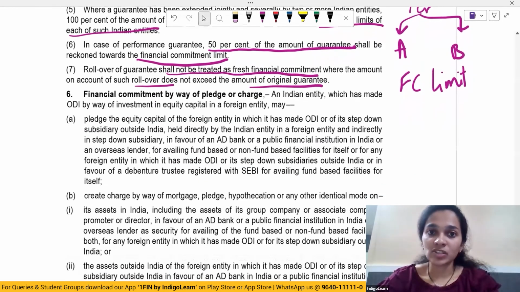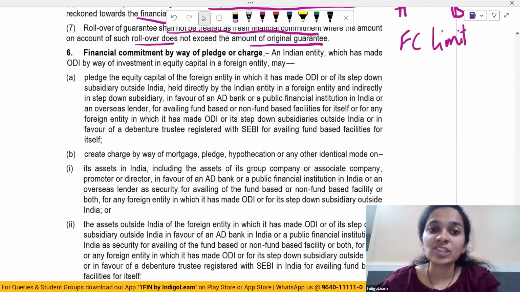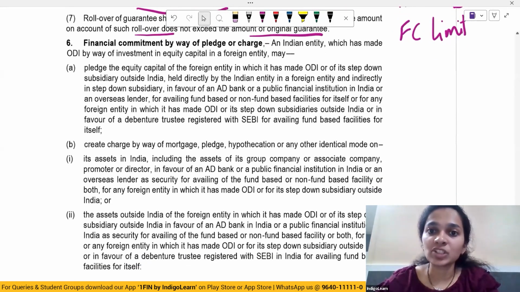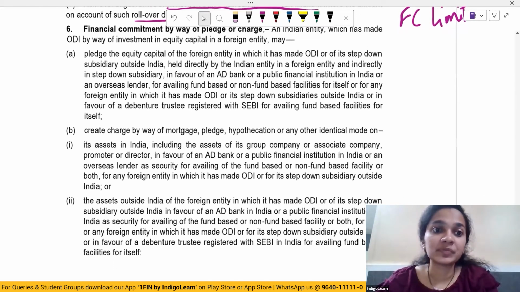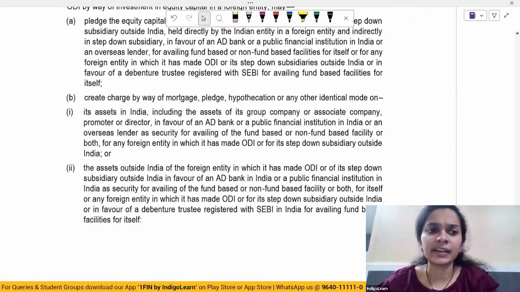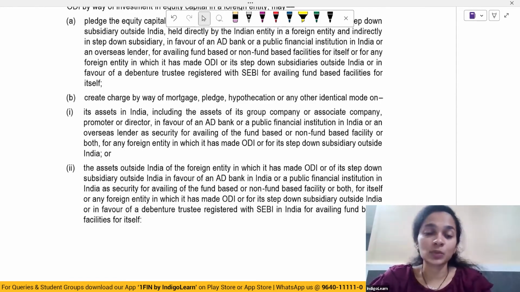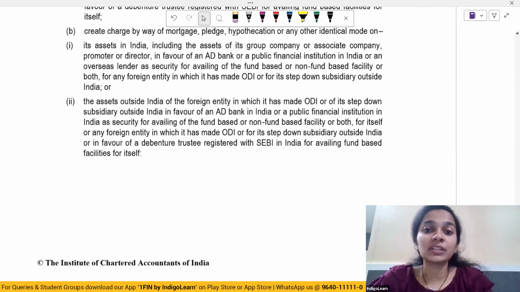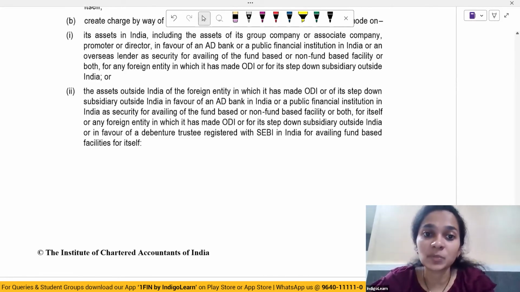The other way of making a financial commitment is by creating a pledge or by creating a charge. They may pledge the equity capital of foreign entity in which the Indian entity has made overseas direct investment. They may create charge by way of mortgage, pledge, hypothecation or any other identical mode. On what? On the assets in India, including assets of group company or associate company, assets outside India or foreign entity in which the ODI has been made or its step down subsidiary, in favor of the AD bank which is in India.